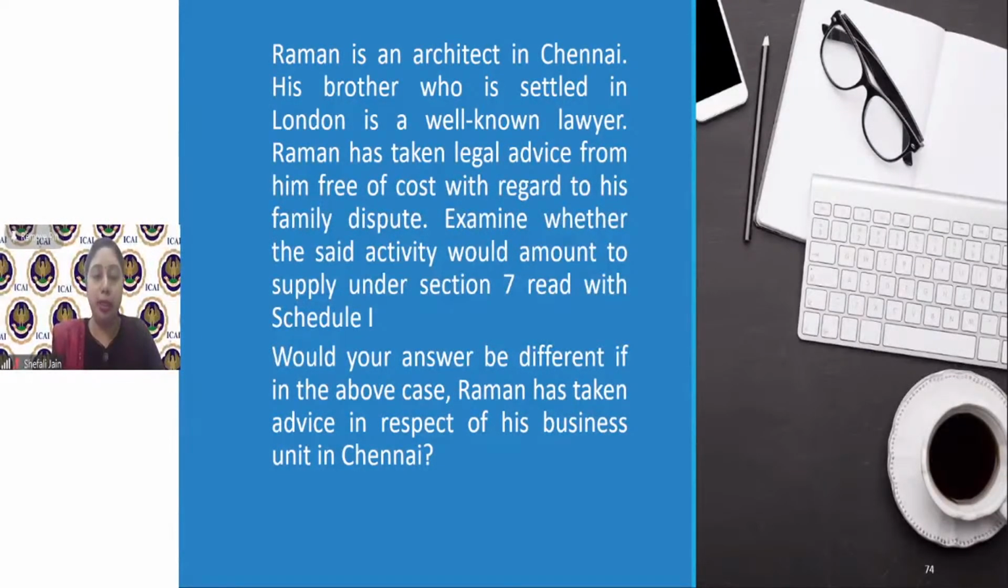Now we'll start from the very beginning. Services are being provided. Supply comprises of services. Services are received without consideration. So immediately when we see without consideration, we have to go to Schedule 1. Since he is receiving services from outside India, it is an import of services. We have to go to para 4.